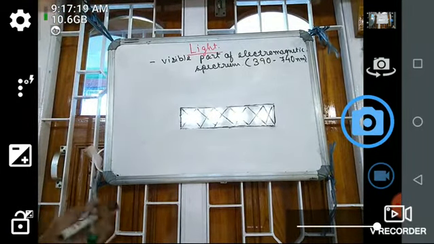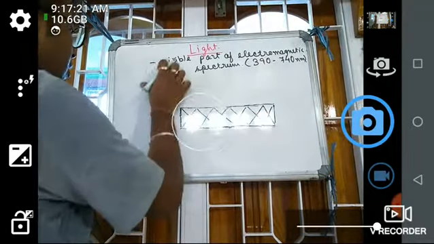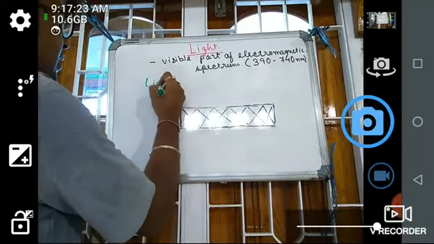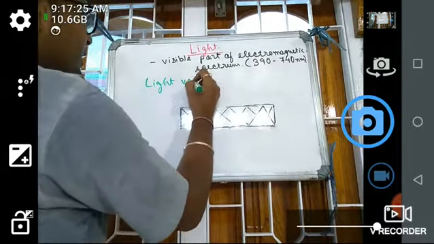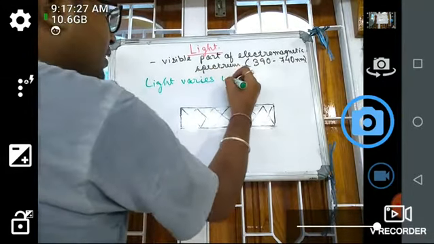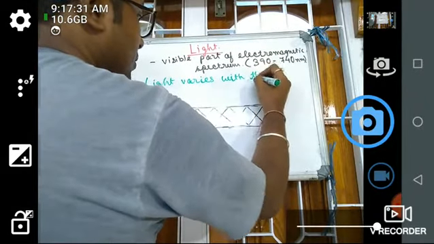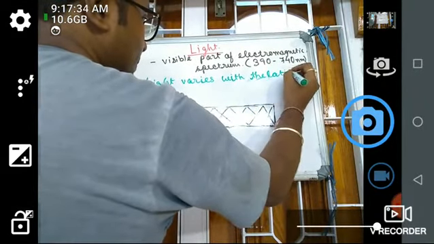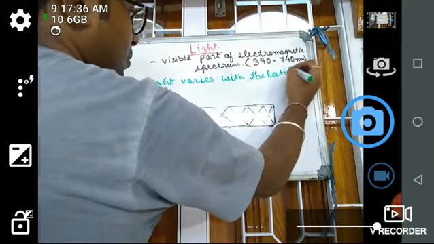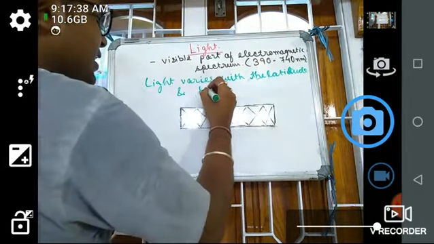Next, as we know, light varies with the latitude and season.